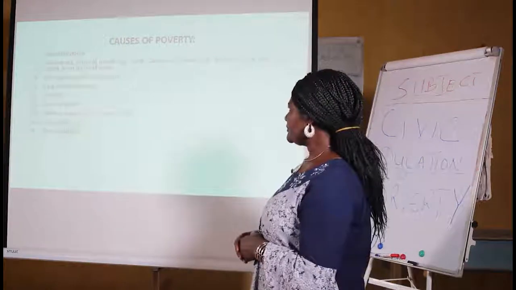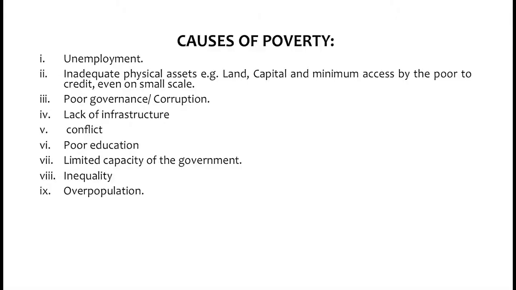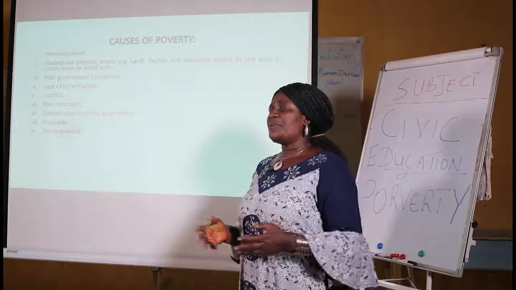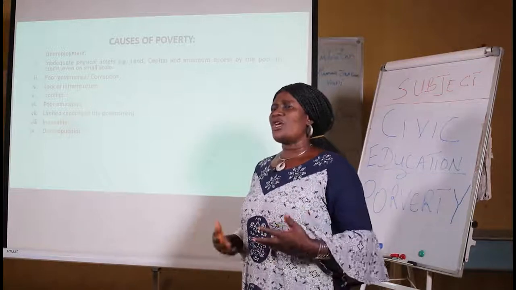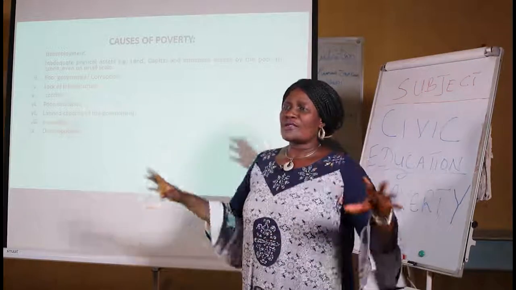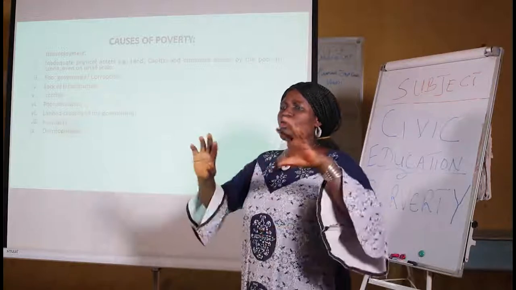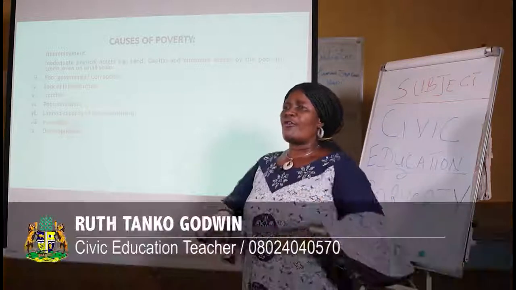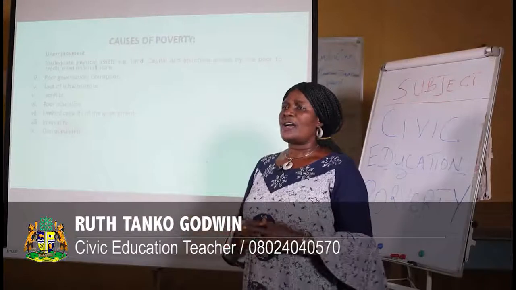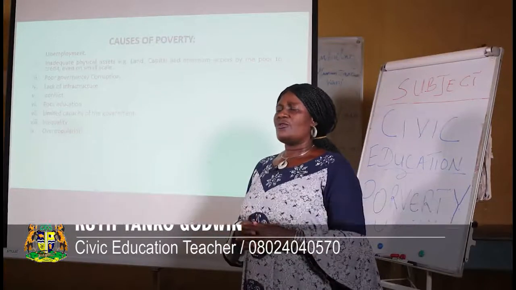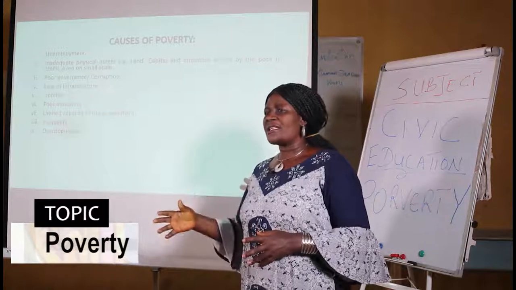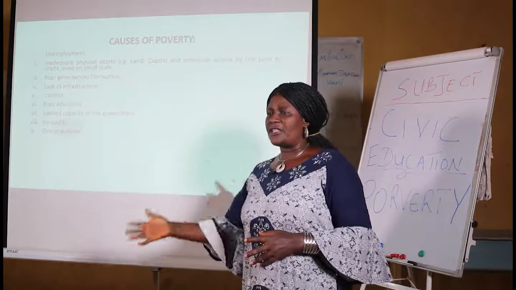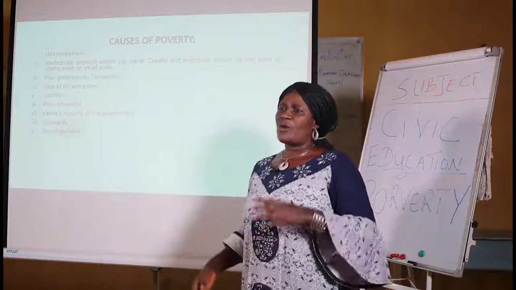We have limited capacity of the government. Maybe the government does not have enough capacity to satisfy or provide for the citizens of that society. You find out that some people will get some of the things that the government has to give, while some will not.